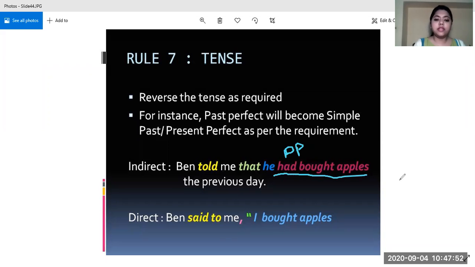But now the sentence is saying the previous day, that means a day before. So we will be changing it into simple past. So he had bought apples will change into I bought apples. This is the simple past, without any helping verb, and with the second form of the verb we get a sentence in simple past.